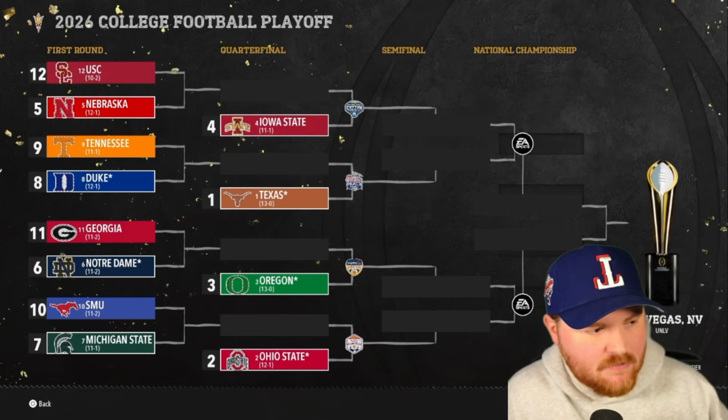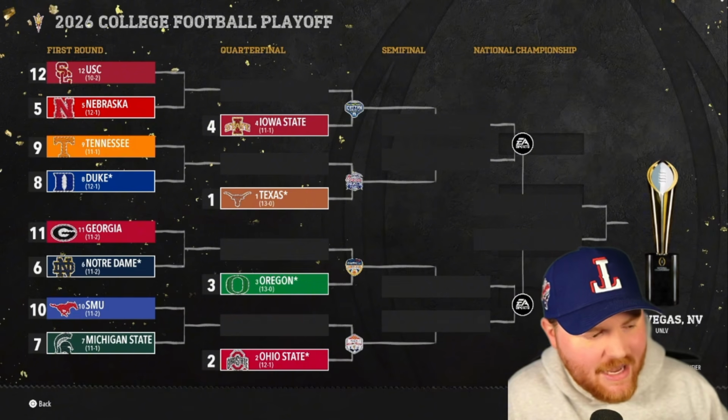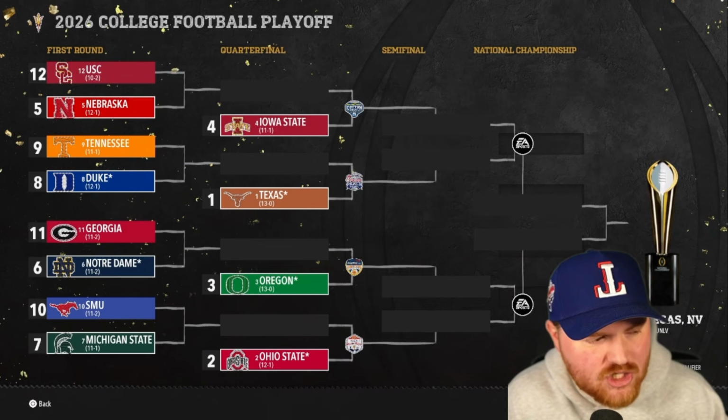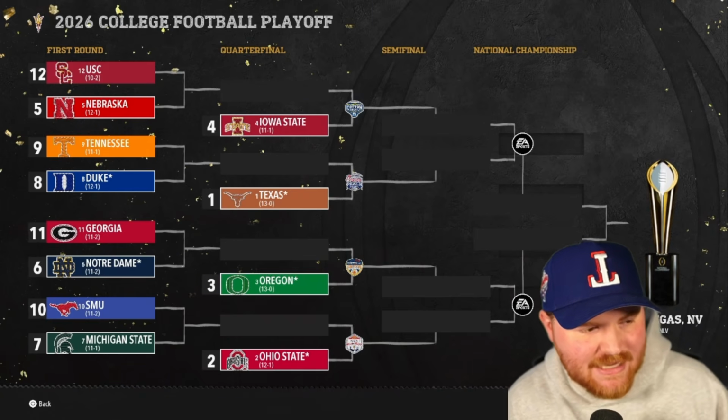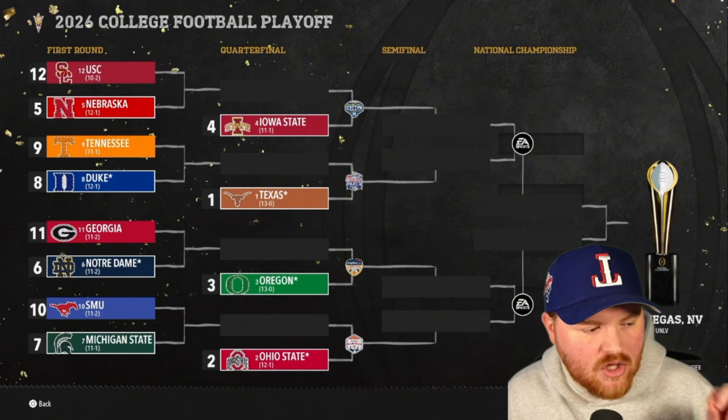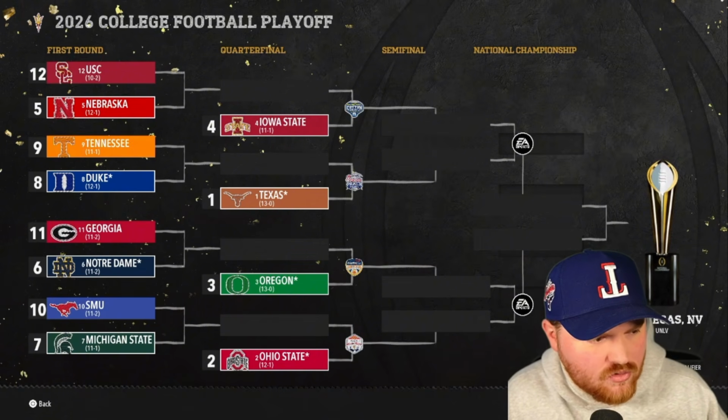So, conferences, Big Ten, we have Iowa State, Nebraska, Michigan State, and Notre Dame. That's 4. We have 2 from the Pac-12 with Oregon, USC. We have 2 from the MAC, Ohio State and Tennessee. We have 2 from the American, Georgia and Duke. And 2 from Conference USA, Texas and SMU. No traditional G5 teams.